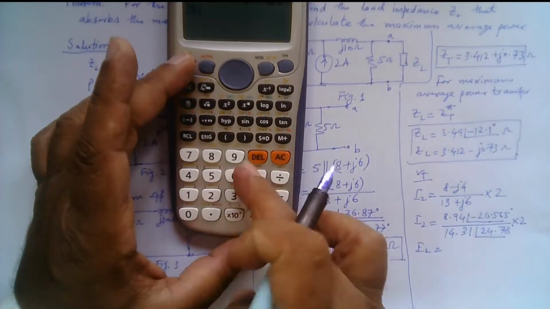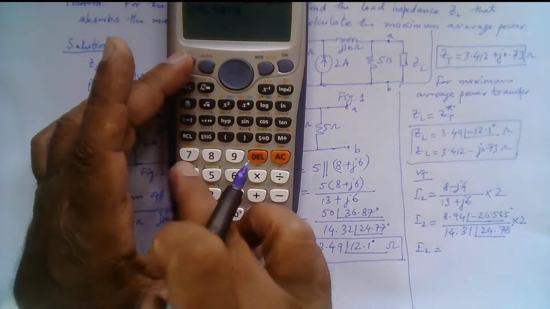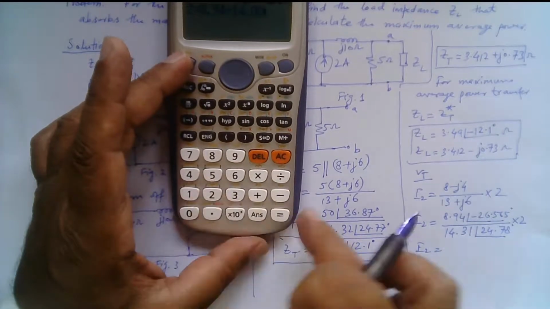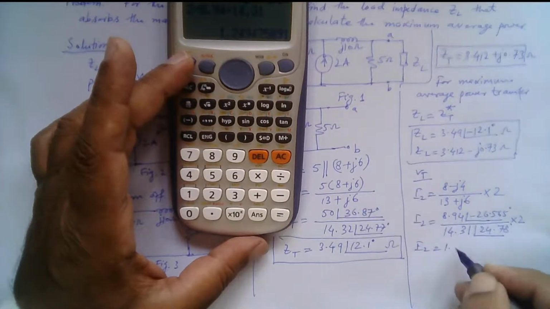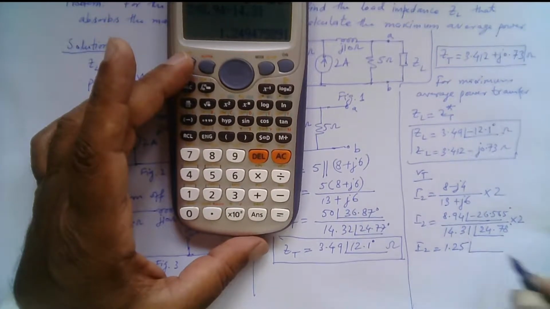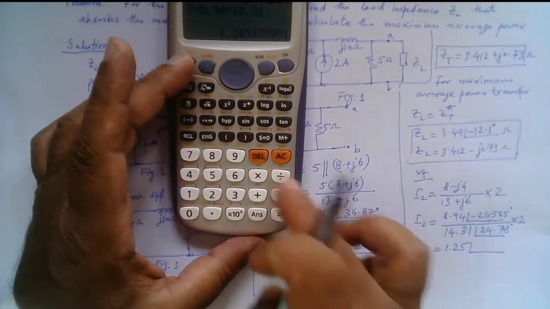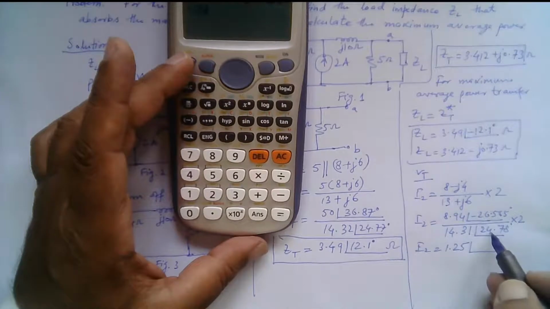2 multiplied by 8.94 divided by 14.31. That is 1.25, and the angle is this angle minus this angle.